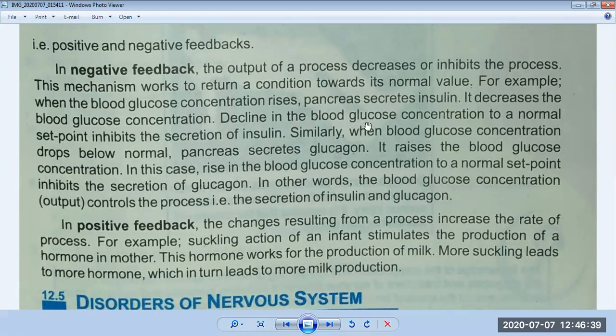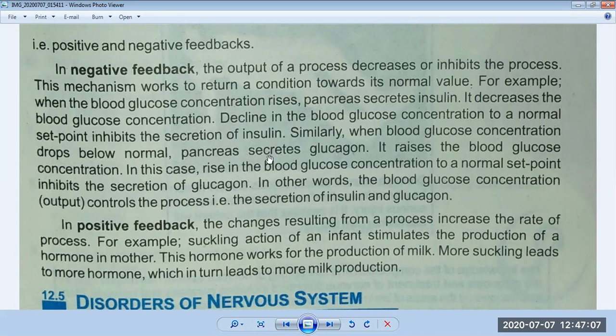A decline in the blood glucose concentration to a normal set point inhibits the secretion of insulin.